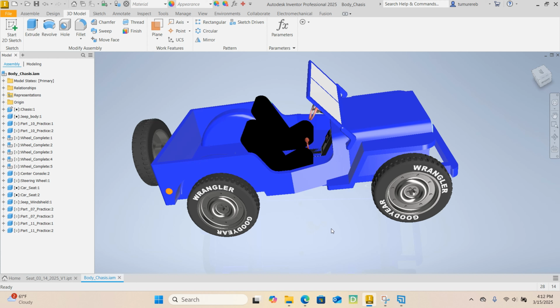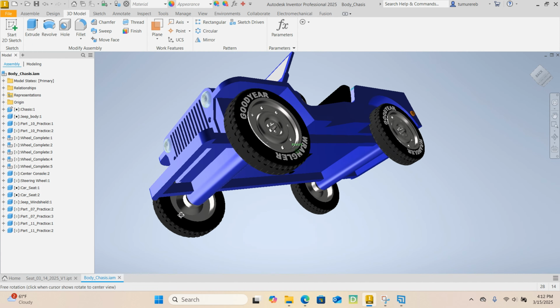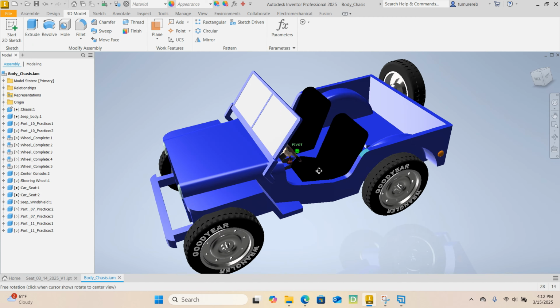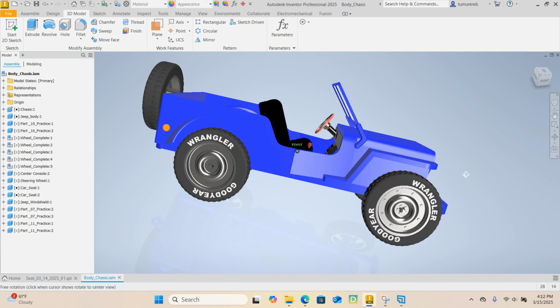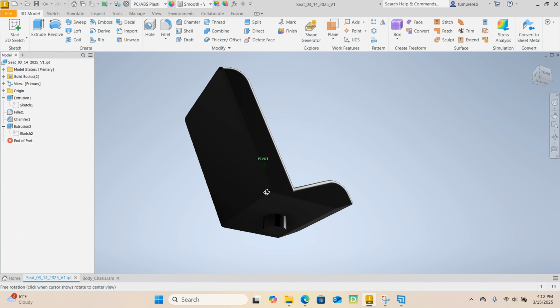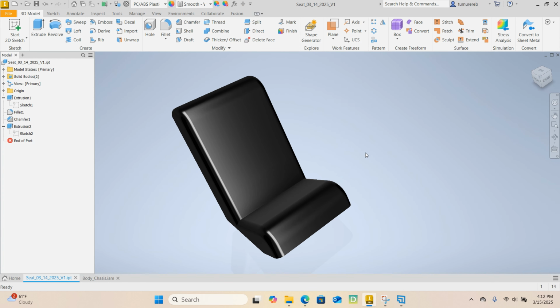Welcome back. We are continuing our practical applications with Autodesk Inventor, and in today's exercise we are going to continue working on our Jeep design, but we are focusing on the seat design today. So it's gonna be a very quick one, and as always I'll go as slowly as possible so you can easily follow me along. Let me show you what it's gonna look like once we're done. This is what it's gonna look like. Okay, so let's go ahead and get started.